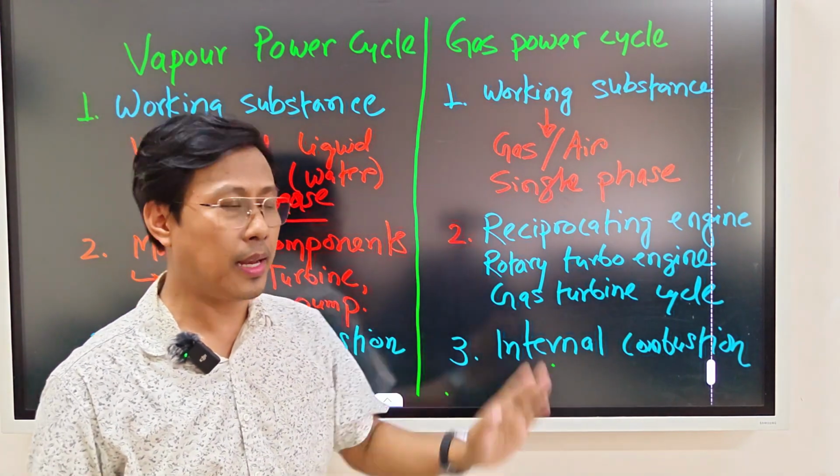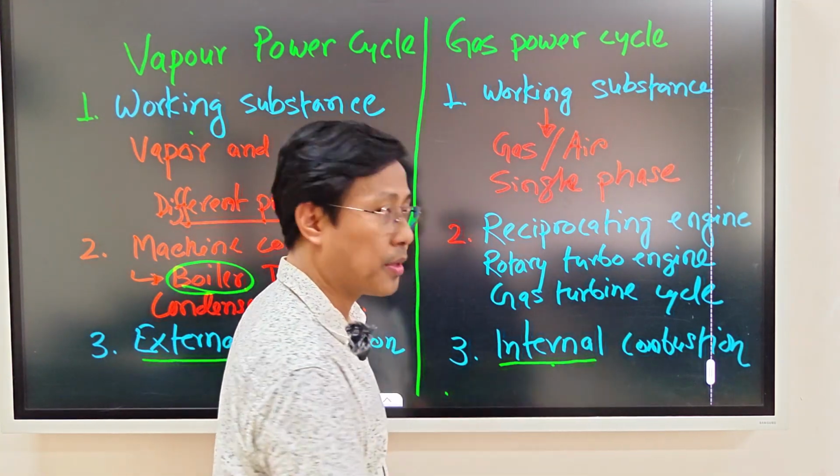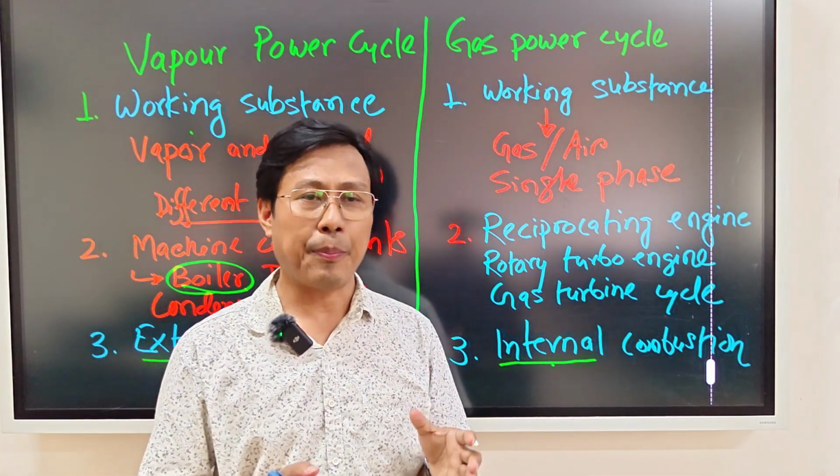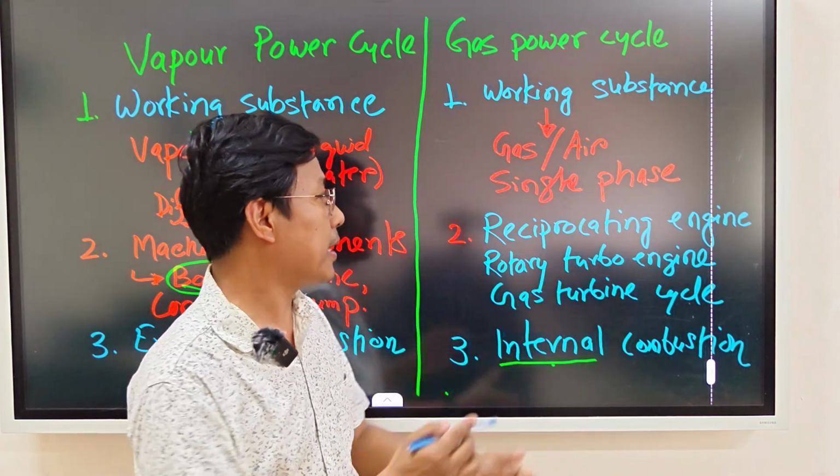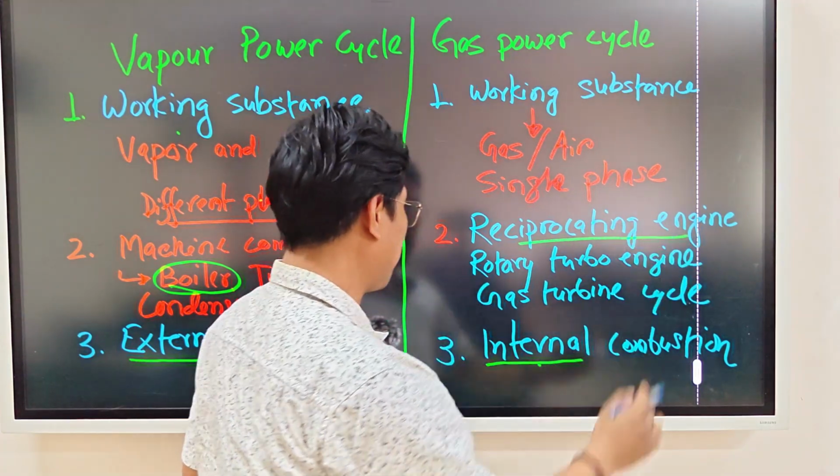So this is the case for the vapor power cycle. And for the gas power cycle it will be internal combustion. Internal combustion means the combustion will take place internally. Take the example of the reciprocating engine.